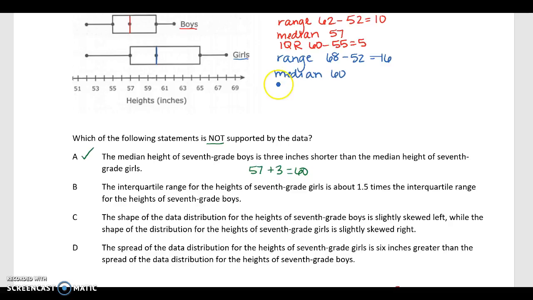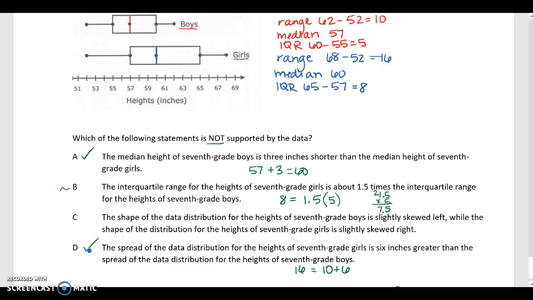And then 65 minus 57 is 8. Okay, so let's see, for the girls is 1.5 times, so it's saying 8 is equal to 1.5 times 5, right? So 1.5 times 5, 5 times 5, 5, 7, well, kind of. All right, you guys keep checking. Go through C and D. Okay, guys, so I looked at D, and that is right.